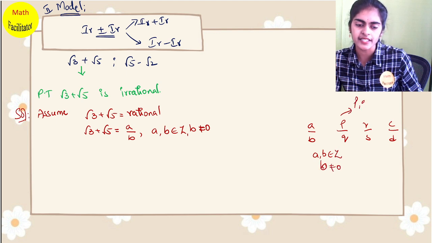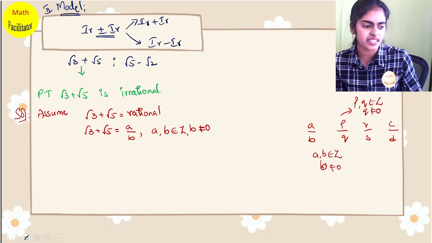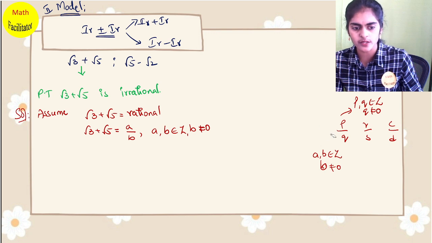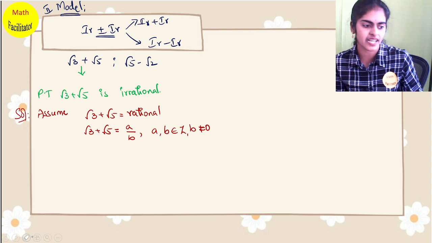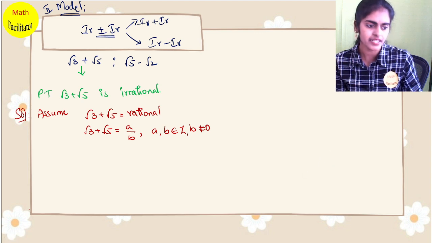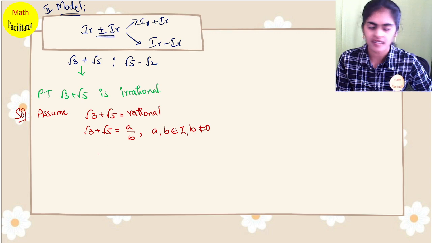Here you will write p and q belongs to integers and the denominator not equal to 0. Anywhere the condition is the same; depending on the variables, you will write the condition. Is it clear? There is no rule that you have to take only p and q or a and b, it's your wish. Okay, so now see. So I have taken this.